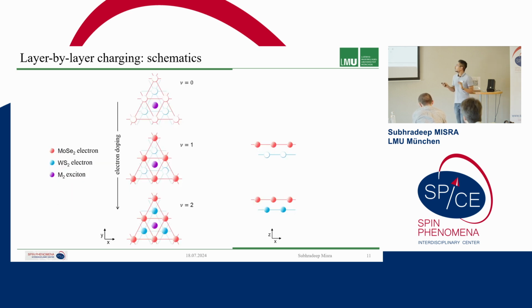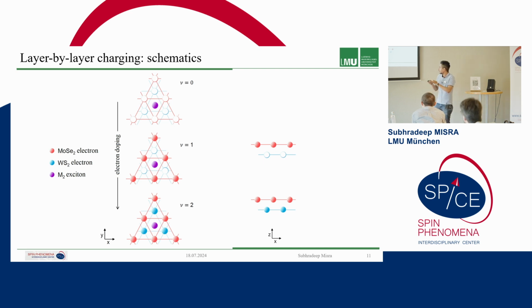Just to summarize, what we have here is that first we have an exciton at 0 filling. So you see that these are the fillings of the moiré cells. Red is the molybdenum layer and blue is the tungsten layer. And then from filling factors 0 to 1, we fill up the molybdenum layer, and then between 1 to 2, we fill up the tungsten layer, as signified by the blue dots. And we know one more thing here.